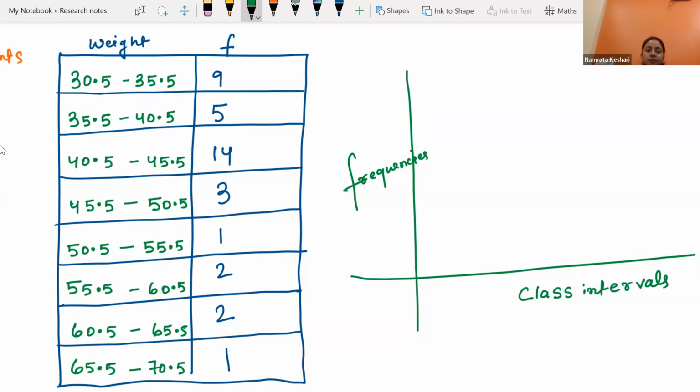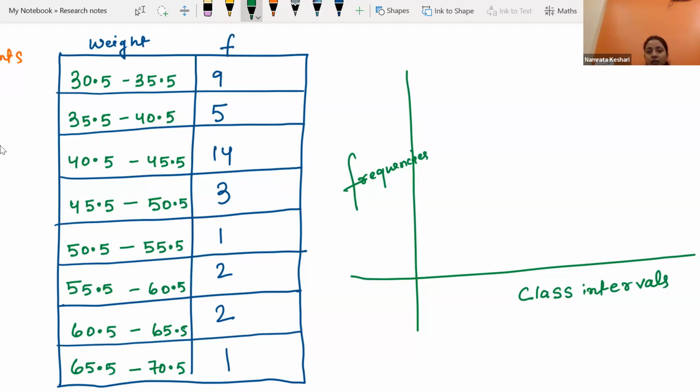While drawing a frequency polygon, we represent the class interval along: the options are x-axis, y-axis, any axis, none of these. So it is the x-axis. We draw it along the x-axis.